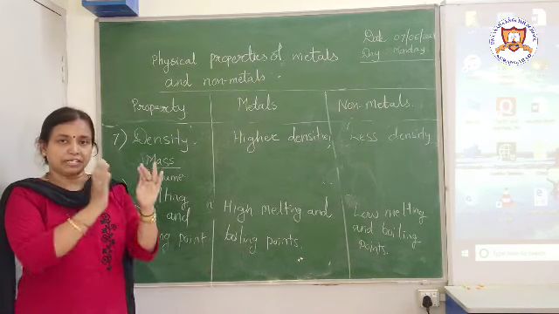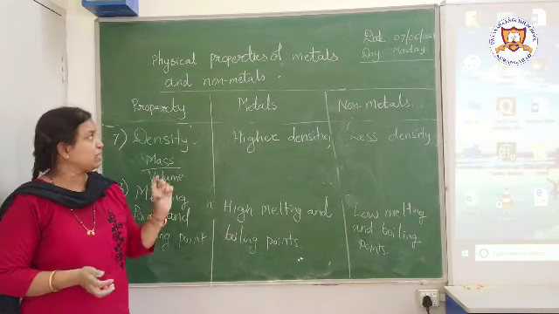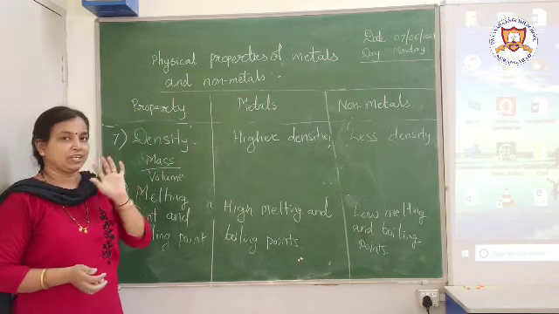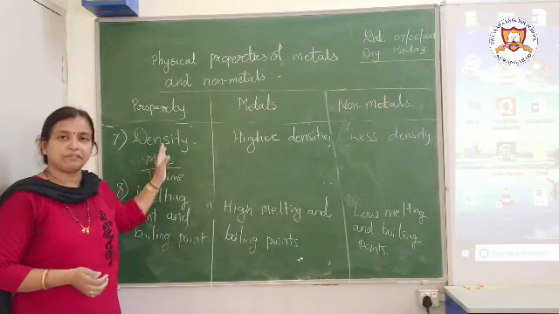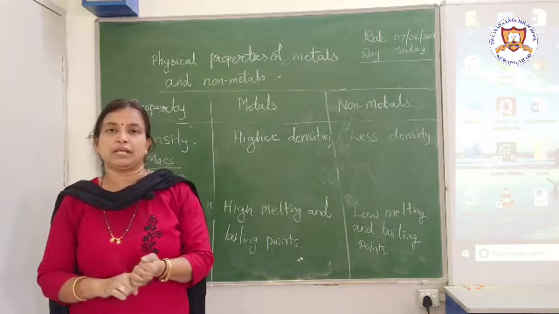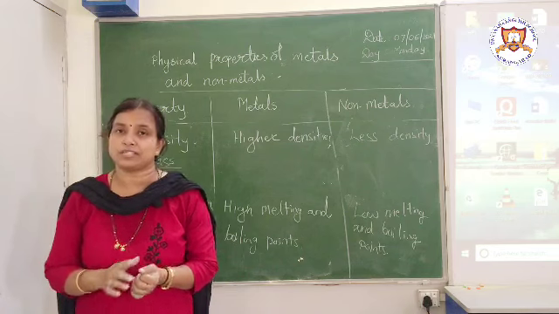In that we started with metals and non-metals only. What was our today's topic? That is physical properties of metals and non-metals. Then we saw several properties. The first property we saw was physical state.